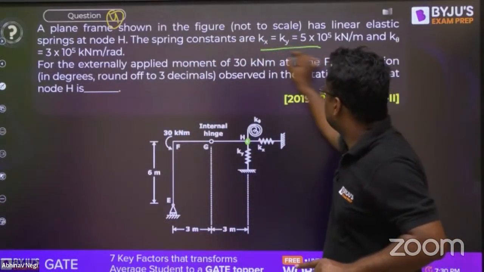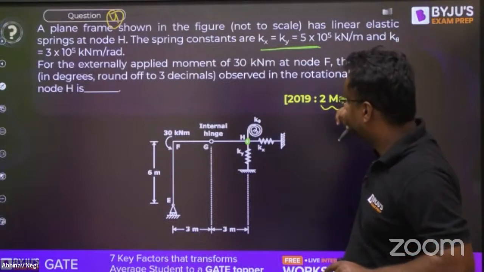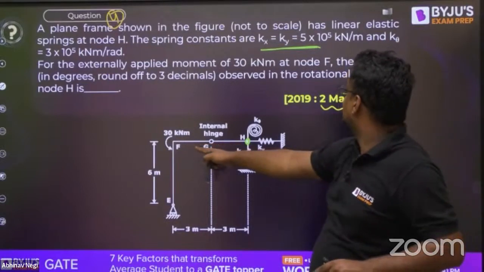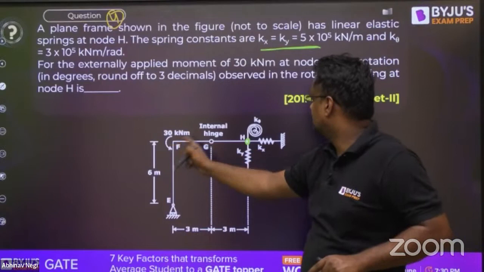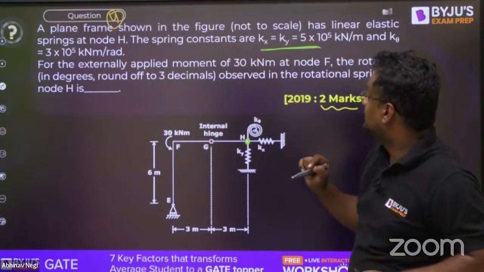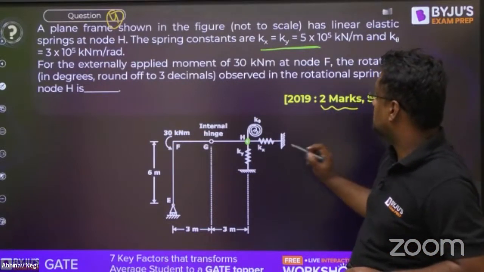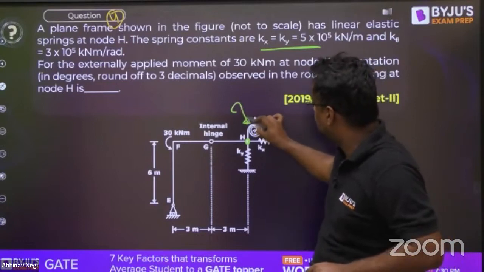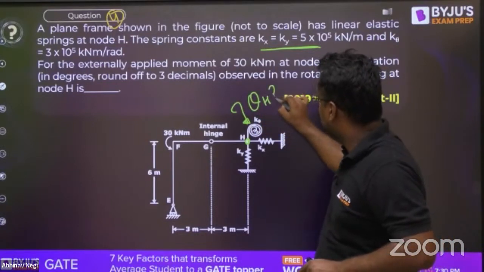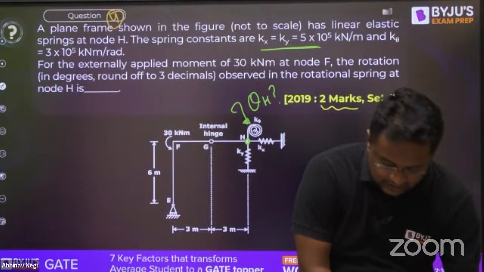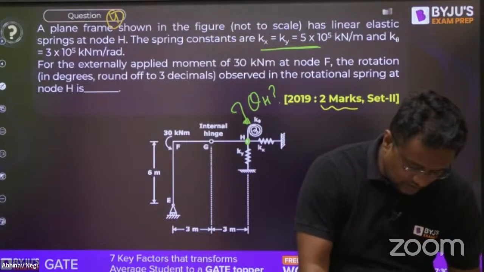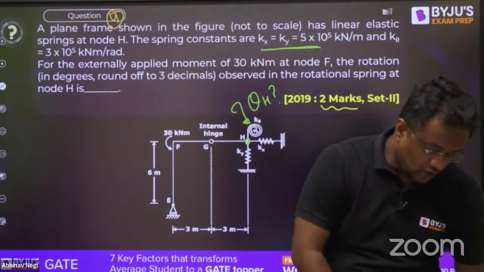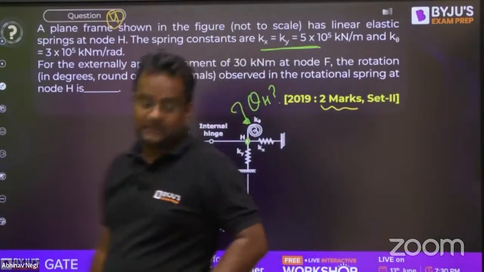Kx, Ky, these kinds of springs you have seen. But what is K theta? When the load of 30 kilonewton meter is applied at F point, the rotation observed in the rotational spring here, what is the theta here, that is the question, theta h. Now can you please let me know in the comment section how many of you know what a rotational spring is?